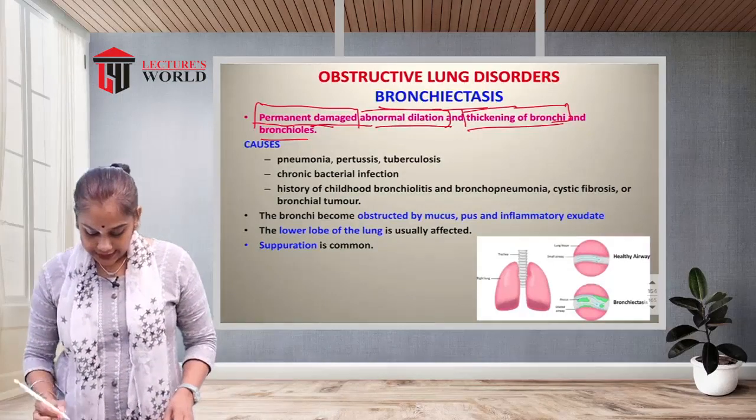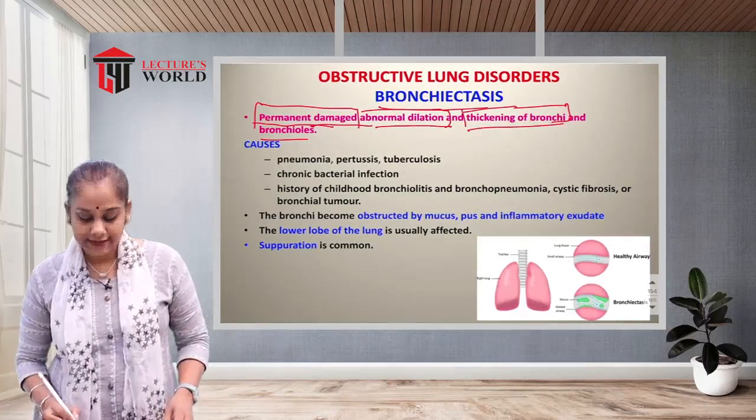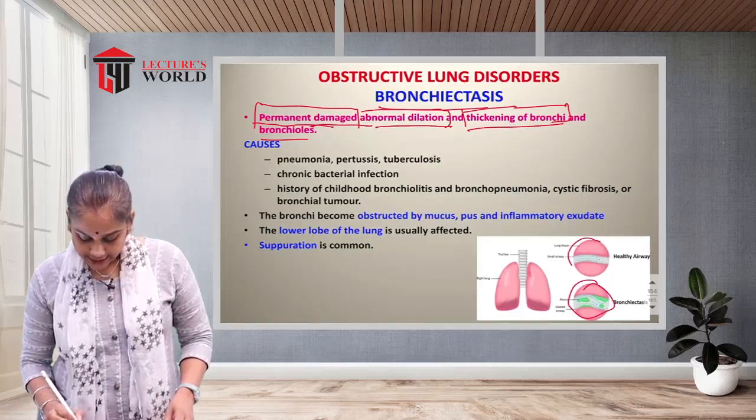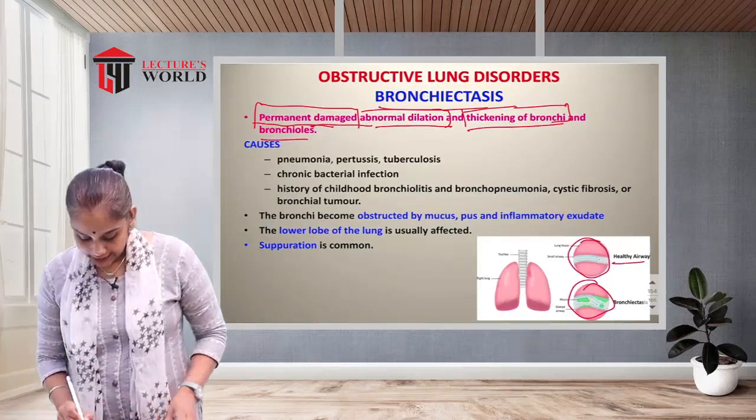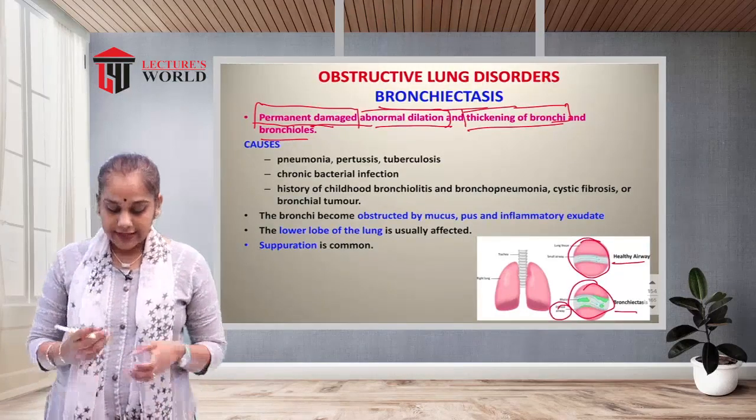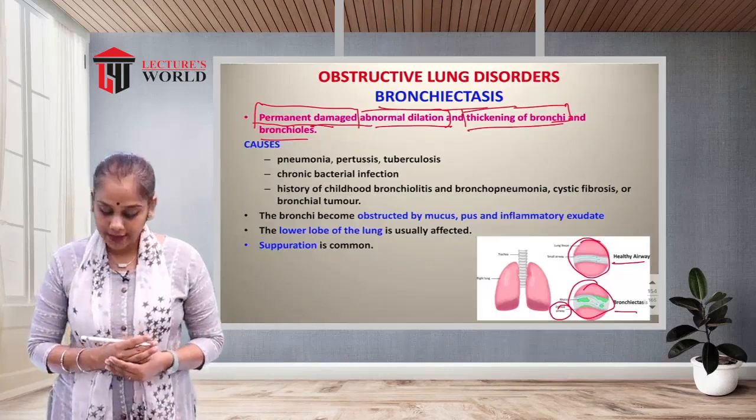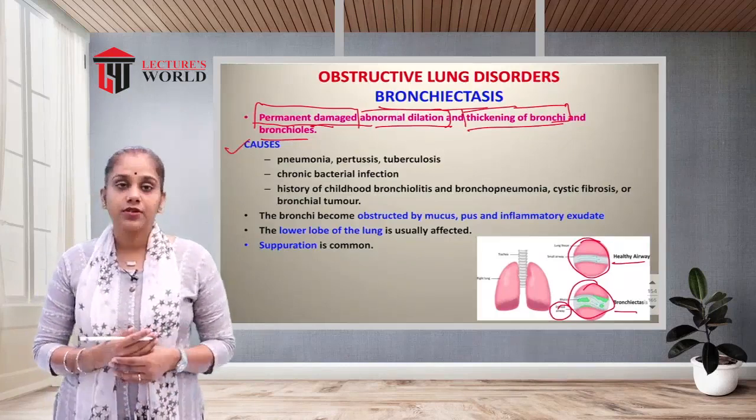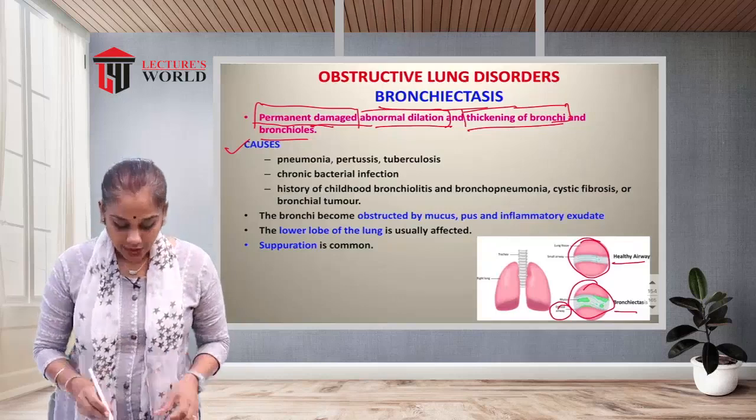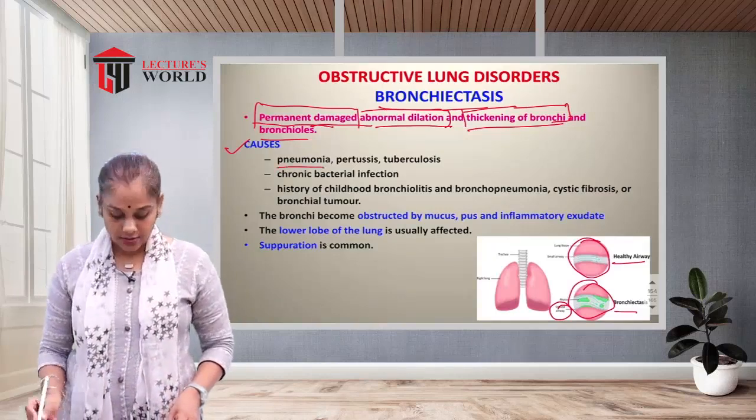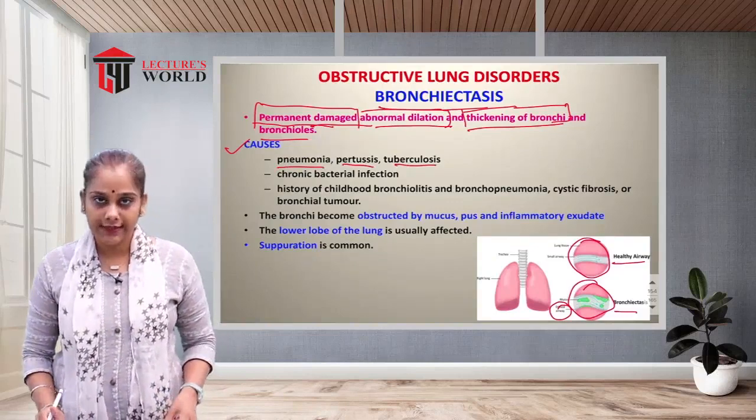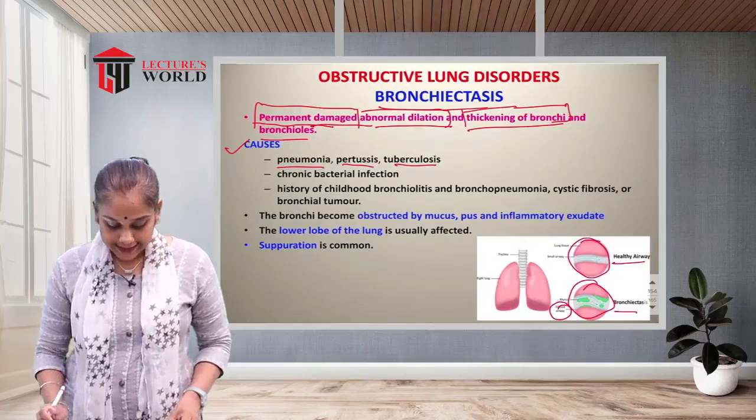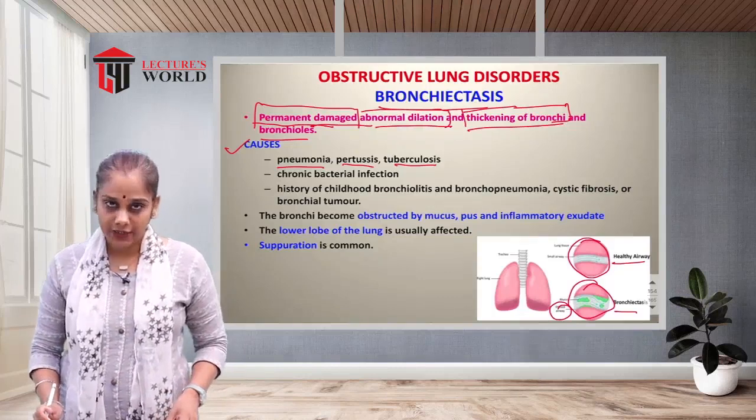You can see in the figure, this is the bronchiectasis patient's airway, and this is the healthy airway. In that there is a mucus plug as well as a dilated airway and thickening of the bronchi or the bronchioles. So what are the causes of bronchiectasis? Pneumonia, pertussis, tuberculosis. These types of disorders can cause bronchiectasis, or permanent dilatation of the bronchi.